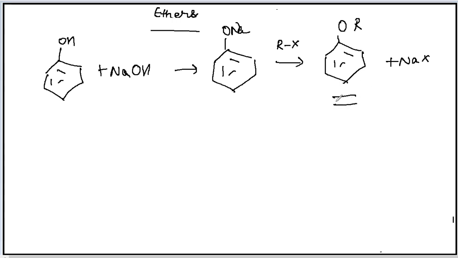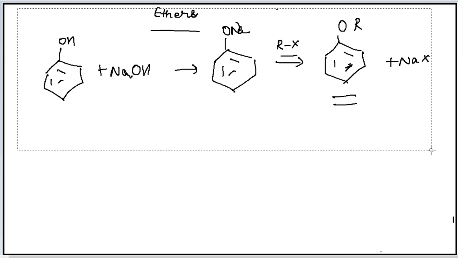This is an unsymmetrical ether because one of the groups linked to the oxygen is your aromatic ring, and another group linked to the oxygen is your alkyl group. So phenols also give the Williamson synthesis reaction, reacting with base giving sodium phenoxide, and this sodium phenoxide, on reaction with alkyl halide, gives you the final product, that is the ether, aryl alkyl ether, because one group is aryl and one group is alkyl. So this is how ether can be prepared.